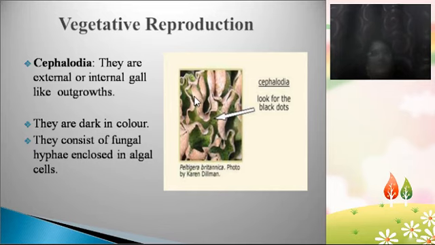Now coming to another type of vegetative reproduction, which happens by Cephalodia. These are also vegetative reproductive structures, and they are gall-like structures, meaning round, small ball-like or tumor-like structures, which are external growths. Normally we can find these Cephalodia on the external surface of the thallus. Okay, and they are dark in color. They also consist of fungal hyphae enclosed in algal hyphae. Here you can observe one point: in all these vegetative reproductive structures like Isidia, Soredia and Cephalodia, the algal part is also present and the fungal part is also present. Algal cells and fungal cells are both present.